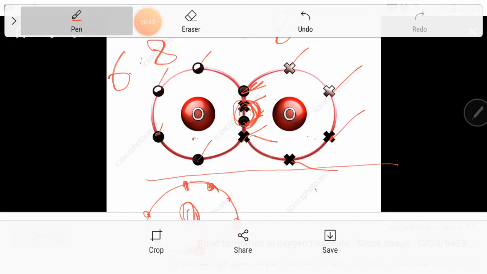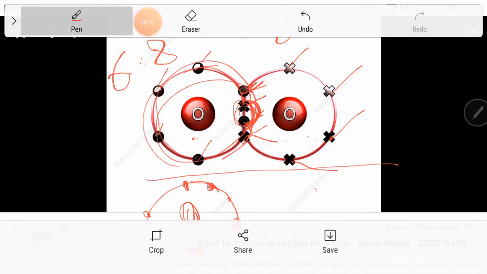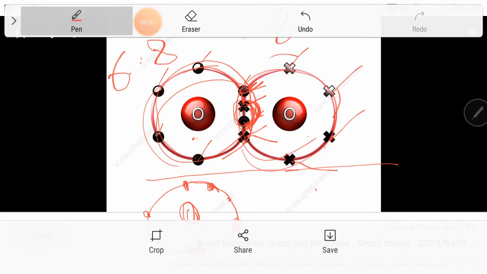It can move around this nucleus, sometimes around that nucleus. It can be used for both. Like if your mother sometimes will buy a device, for example, and she will say this will be shared between you and your sister.